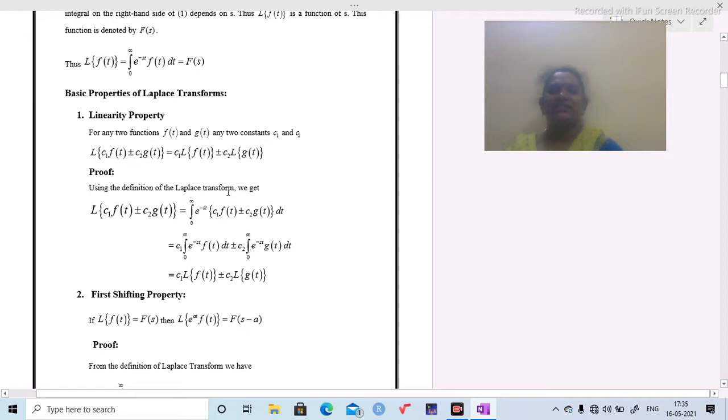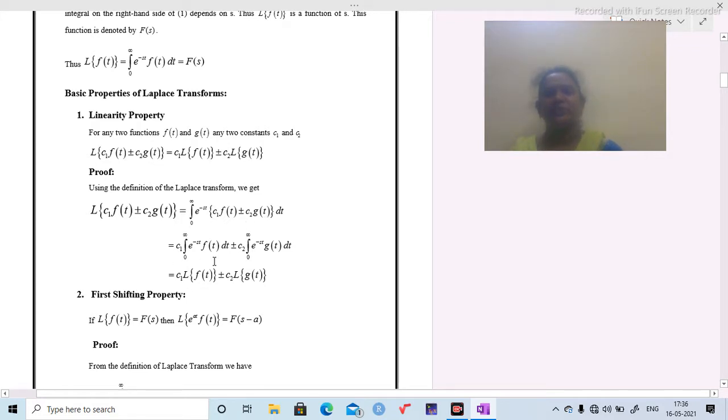Using the definition of Laplace transform, we get L{c1 f(t) ± c2 g(t)} = integration 0 to infinity e^(-st) [c1 f(t) ± c2 g(t)] dt. By using the properties of integrals, we can write these c1 and c2 outside the integration.